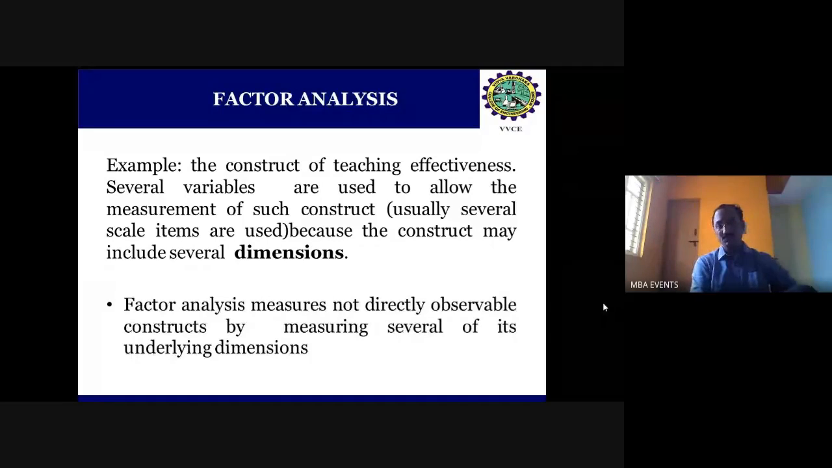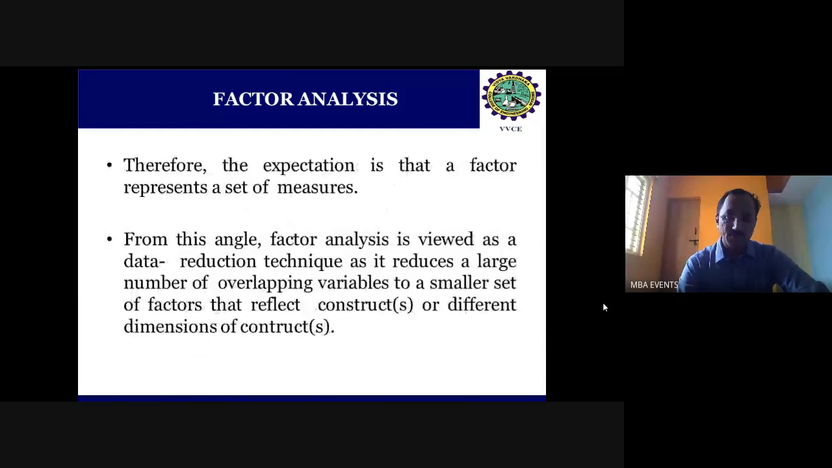What are underlying dimensions? Underlying dimensions means the dimensions which were not seen by the researcher. But this can be executed only when he goes through the insights of the opinions shared by the respondents. Therefore, the expectation is that the factor represents a set of measures. A factor may include either 4 measures, that is 4 items, or maybe 6 items. So a minimum should be considered, and based on that, a factor can be developed.